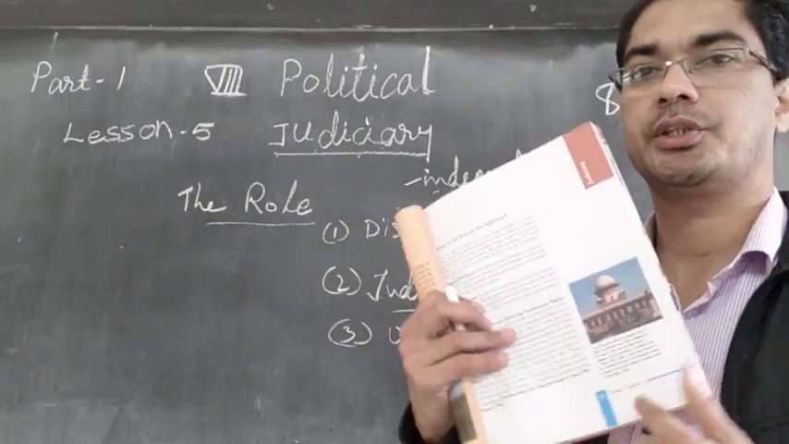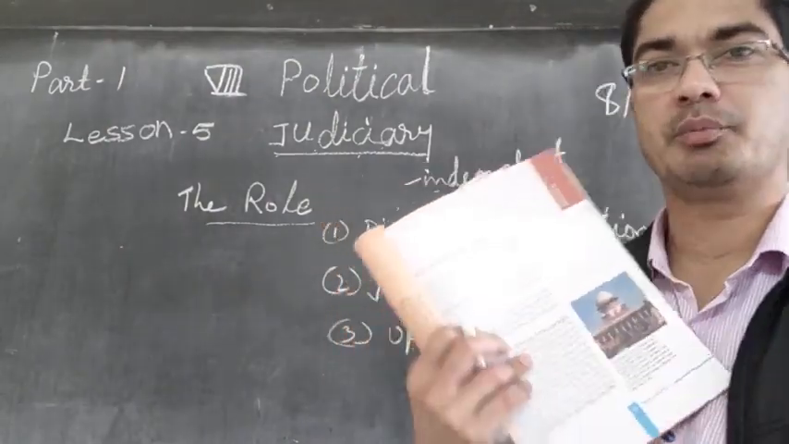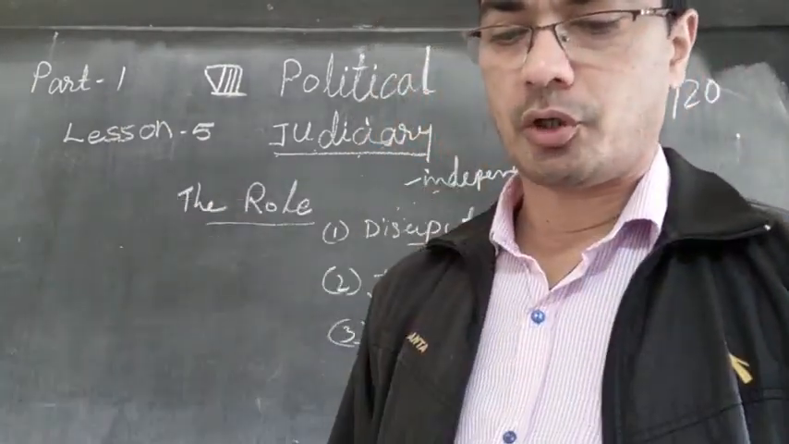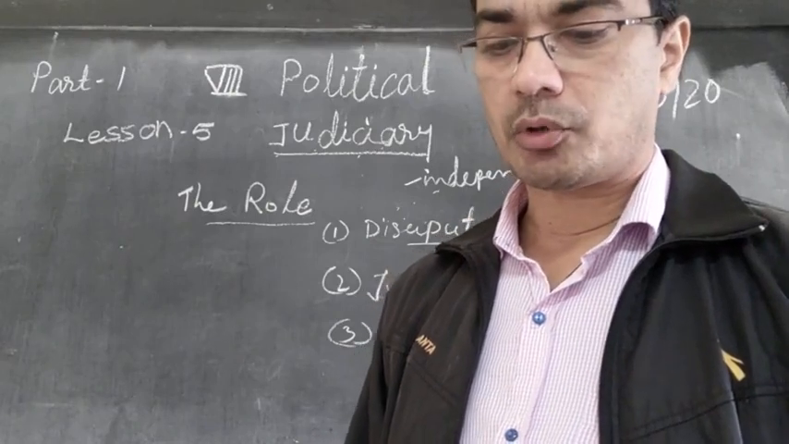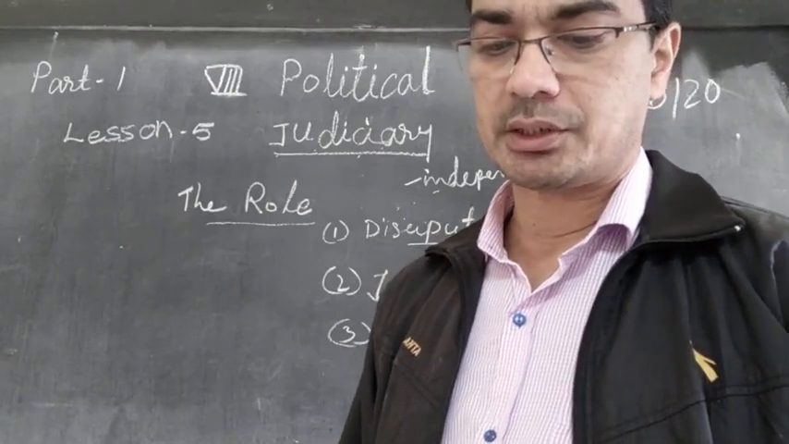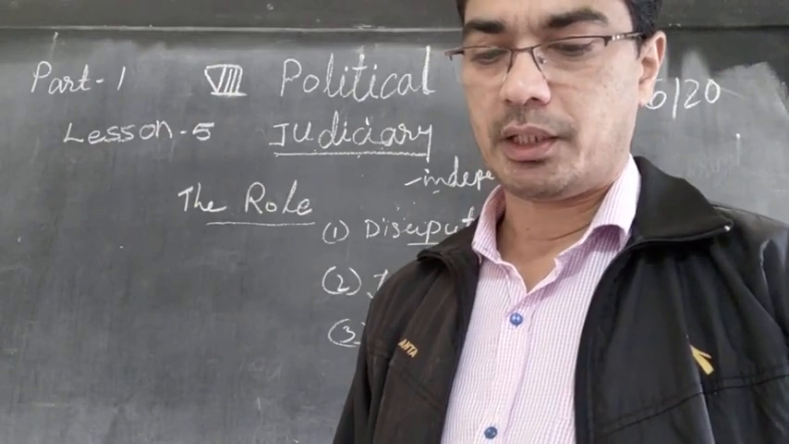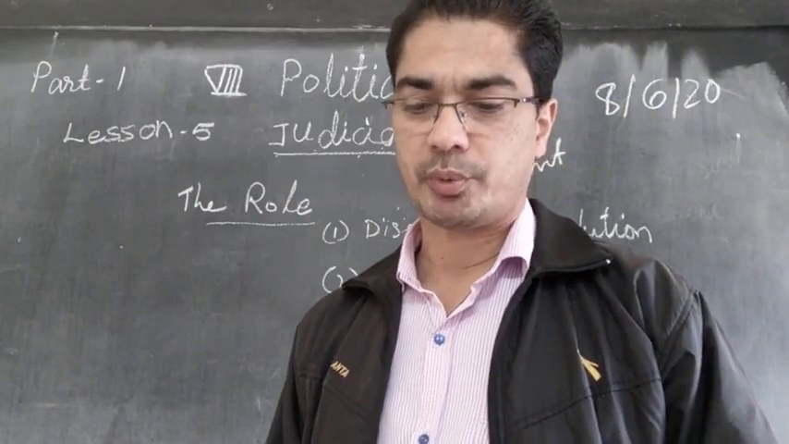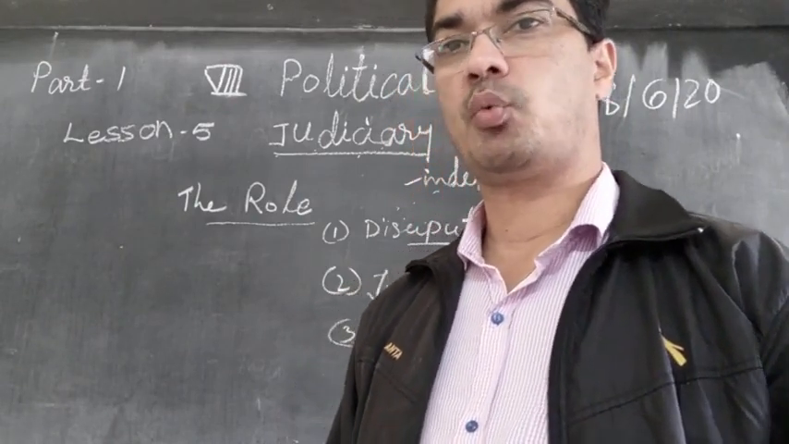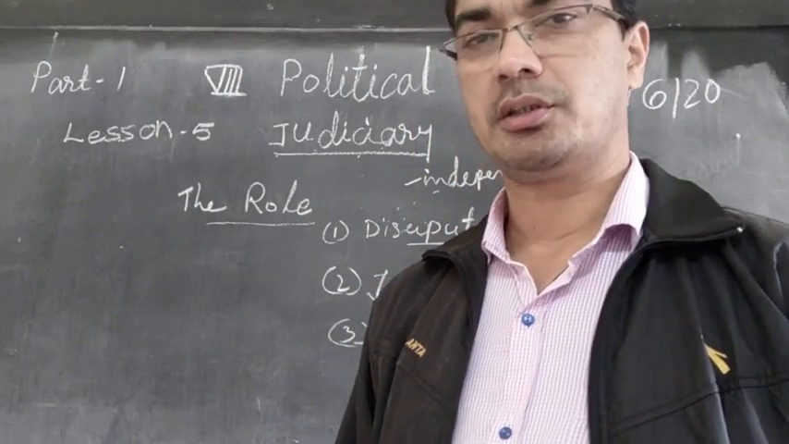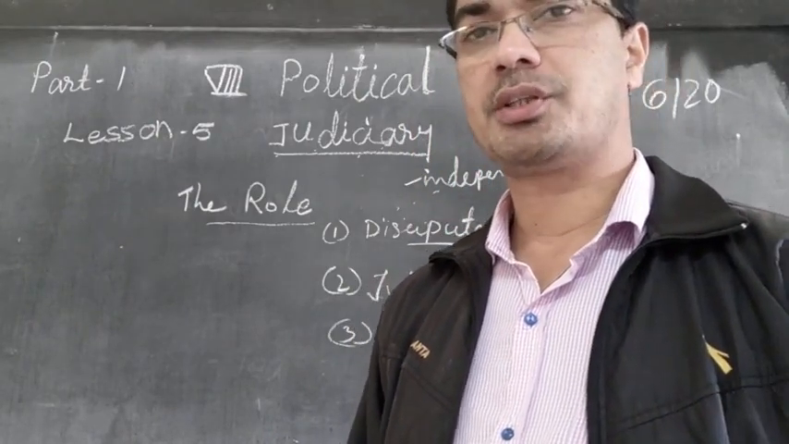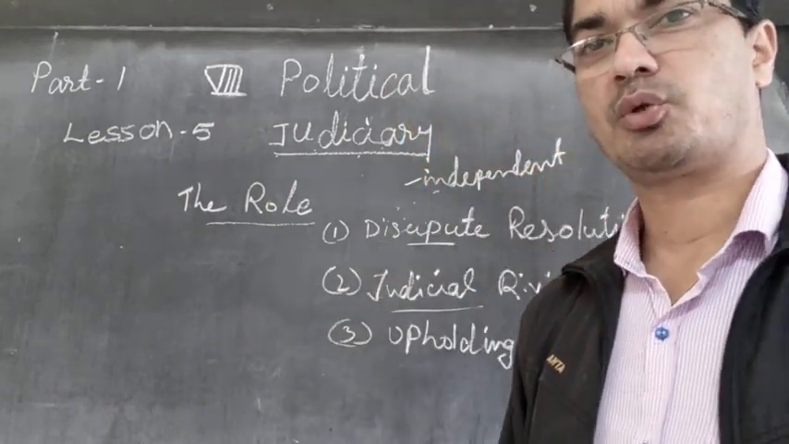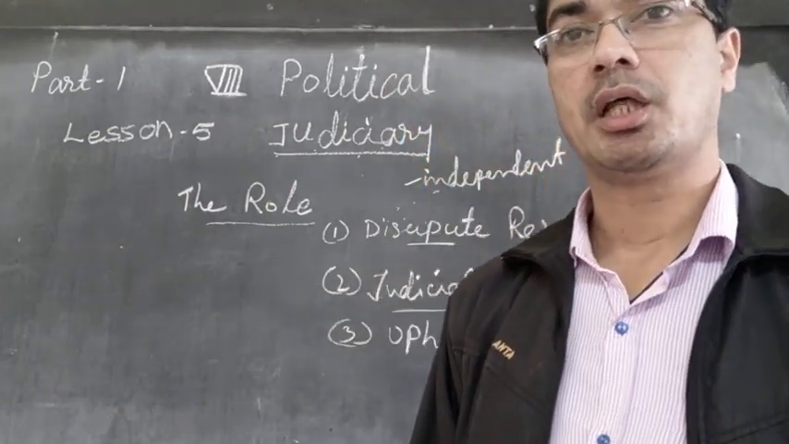You can see in your book the picture of the Supreme Court building. What does it say? The above photo shows the Supreme Court of India. The Supreme Court was established on 26 January 1950, the day India became a republic. So you can underline: when was the Supreme Court established? 1950, January 26. And that date has another importance with regard to India. It was on this day India was declared a republic.